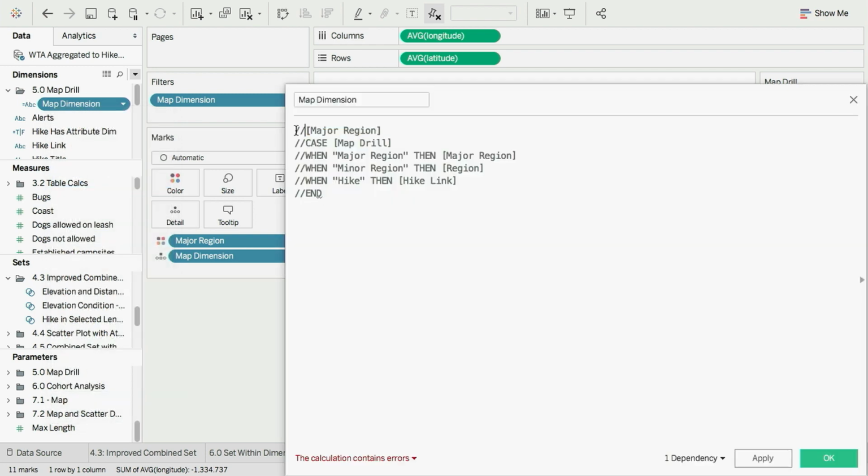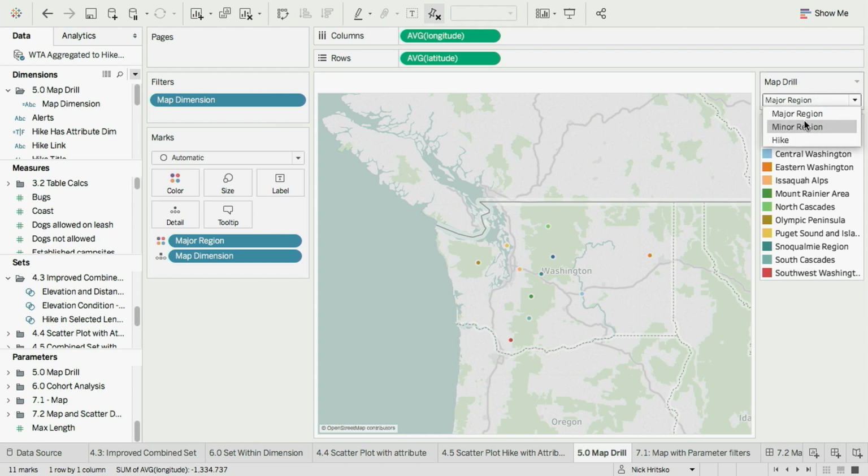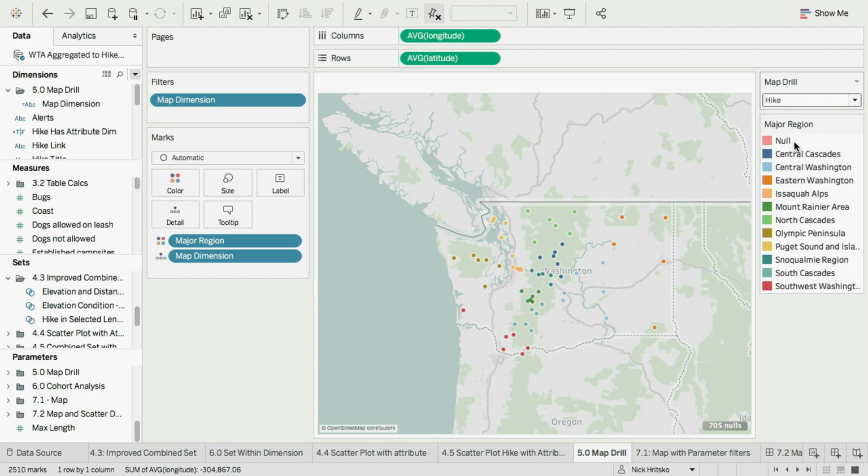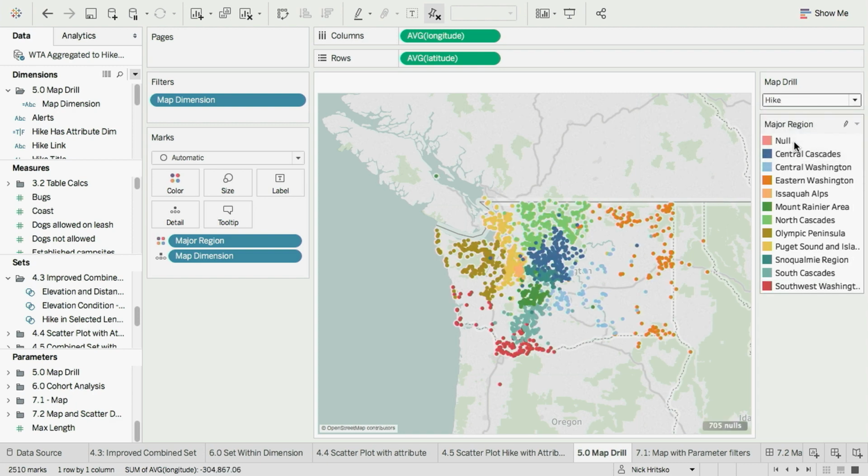So instead of just returning a static dimension, we are going to use the case statement to choose which dimension to return based on the selected value in the parameter. And when I apply this calculation, I can now see all of the minor regions in my data, and then when I drill into hike, I can see every hike in the data set plotted on the map.